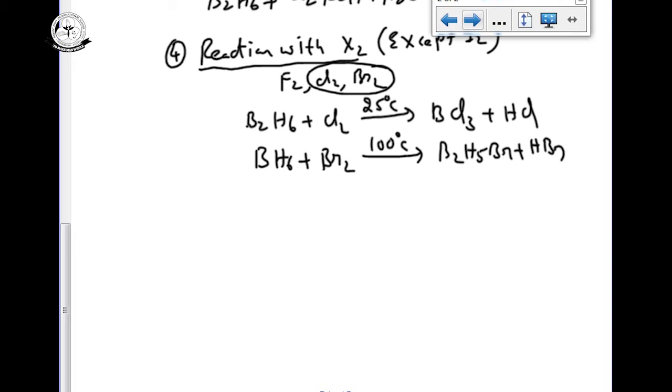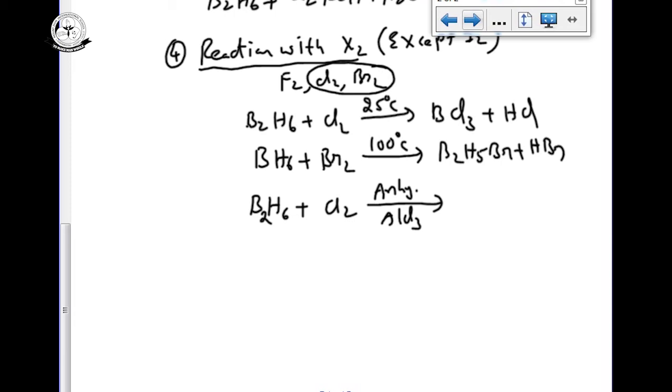If we need the chlorides, B2H6, I want to replace only one halogen. So don't raise the temperature. We can give one Lewis acid, that is anhydrous AlCl3. Not only here, in organic chemistry also you do chlorination.